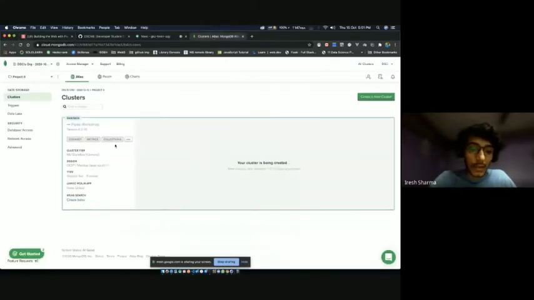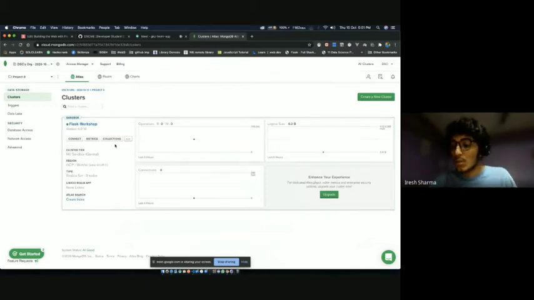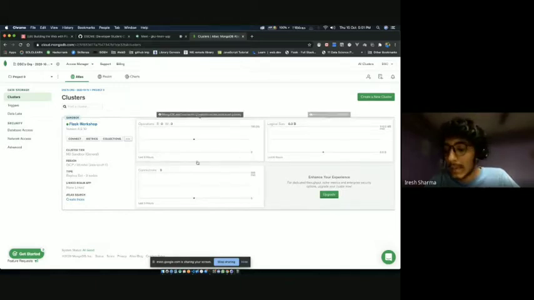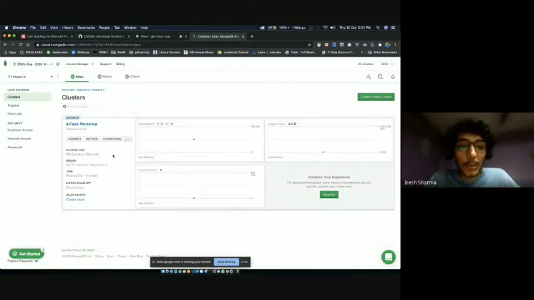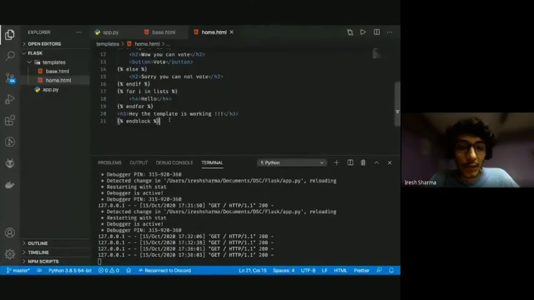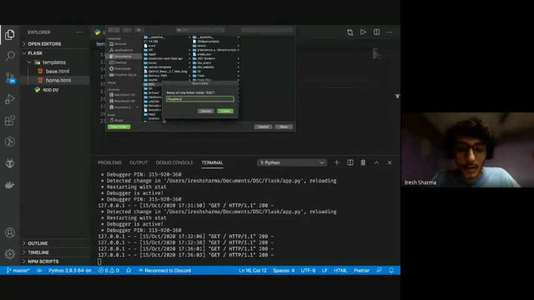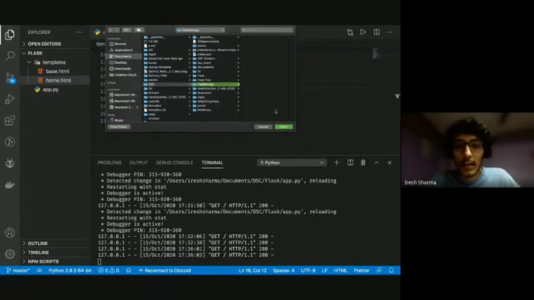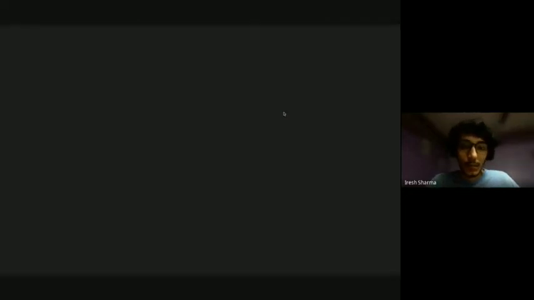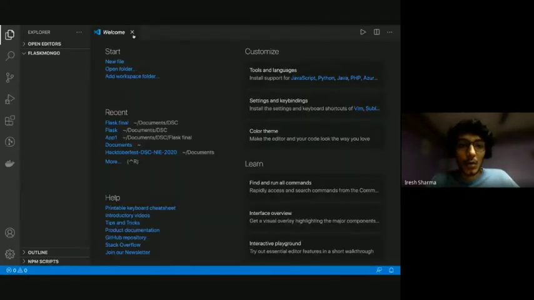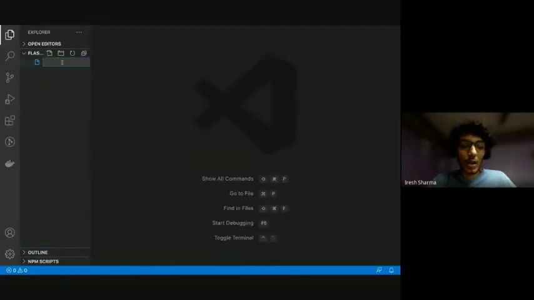So let's go back to our web page. Now I have my cluster ready. It's no longer being created, it's ready and it's up. So we need a couple of things. First of all, I'll open a new project here on my VS Code. Let's make a new folder called Mongo. Create and open. Okay, so we have it open now. Let's go ahead and make an app.py like we did.